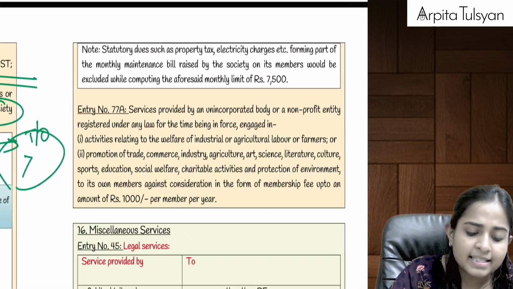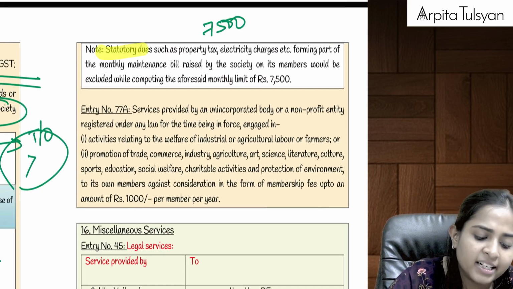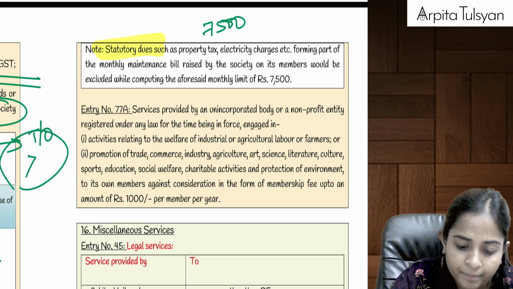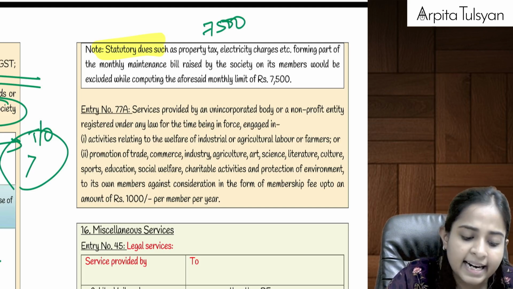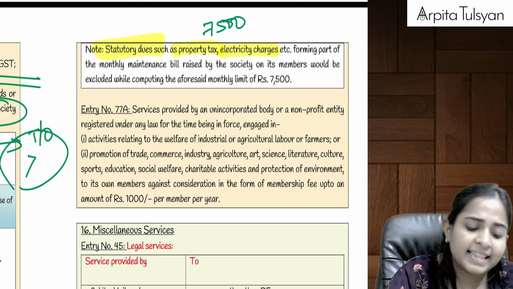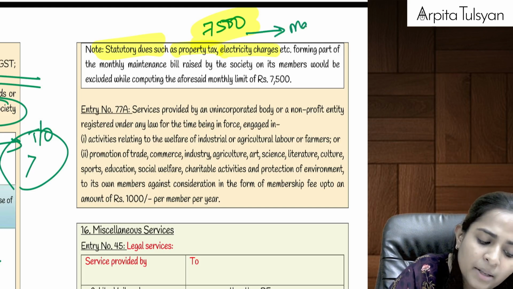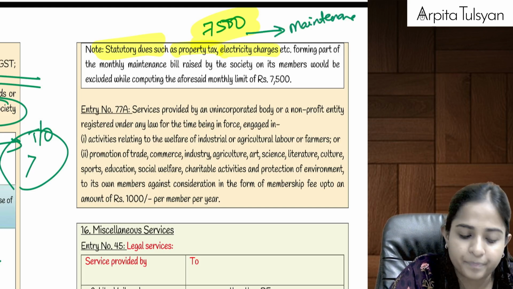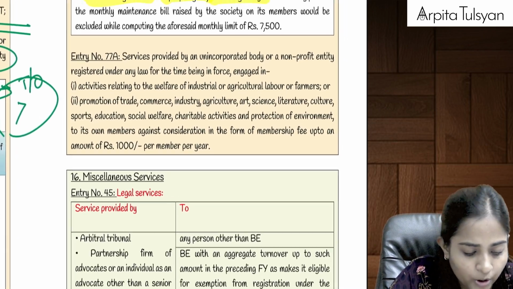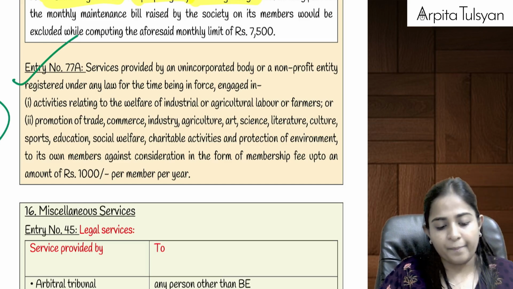Yes, and whenever you are calculating the 7,500 limit, statutory dues are not included in that 7,500. Like property taxes and electricity charges, which the society will collect from us and pay to the government, will not be included. In the 7,500, purely the maintenance will be included, right? Okay, then after that, going to the next one, that is entry number 77A. Okay, very simple.